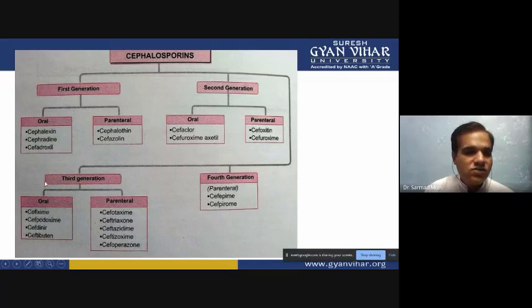Then third generation is also there, also divided into oral and parenteral types. And fourth generation, which is the very latest type of cephalosporin, has only parenteral forms, cefepime and cefpirome. No oral type of fourth generation cephalosporin is there.